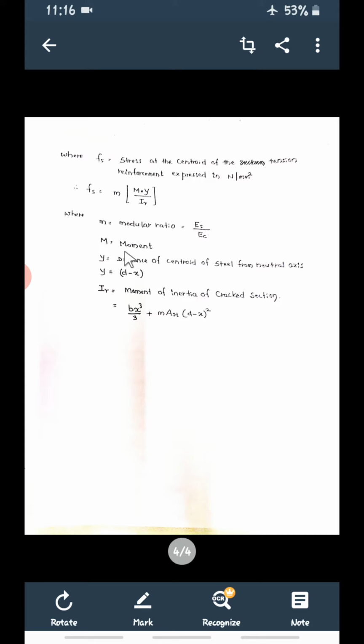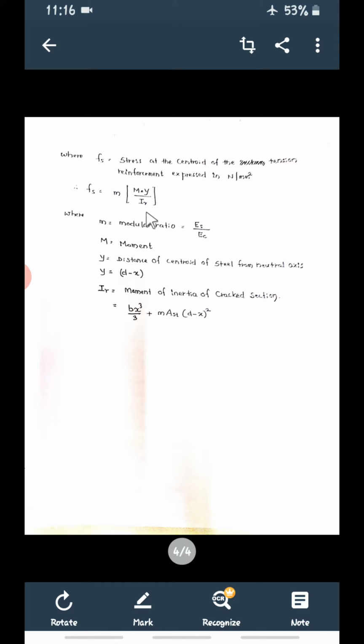Capital M is the moment. Then what is this Y? Y is equal to the distance of the centroid of steel from the neutral axis. Whatever distance we measure from the neutral axis up to the center of steel, that is Y. And this Y is nothing but D minus X.